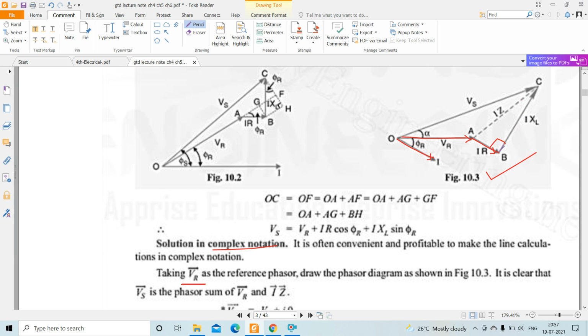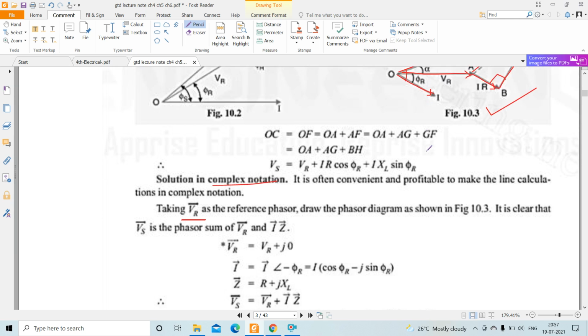So here IXL is drawn at 90 degrees with IR, and after this, if we join these to this, we get VS, and when we join this to this, this gives us I into Z. And now the angle between VS and I is phi S, and the angle between VS and VR is alpha. So this is solved over here.